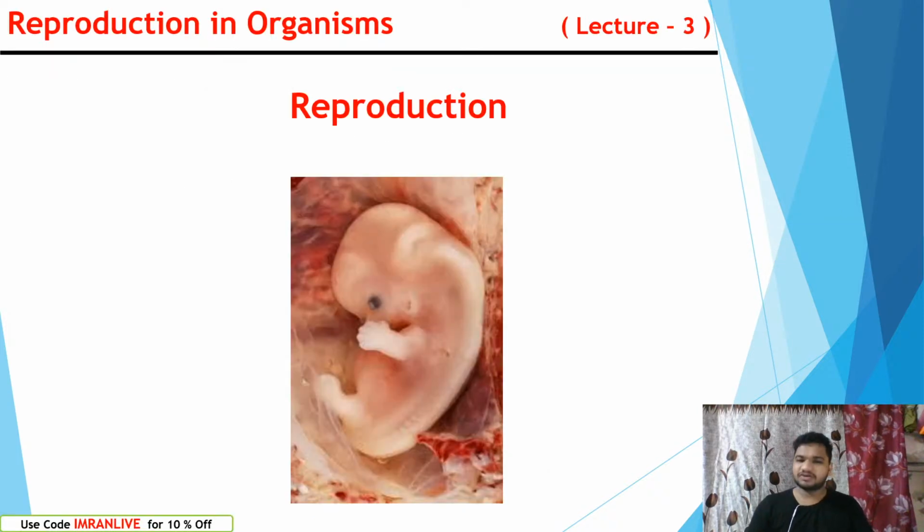So, in this wonderful session, we are going to discuss reproduction in organisms. In previous classes we have discussed reproduction in organisms, evolution of reproduction, types of reproduction, and asexual reproduction types. In this session, we are going to discuss the sexual method of reproduction and what kind of events and activities occur in it.